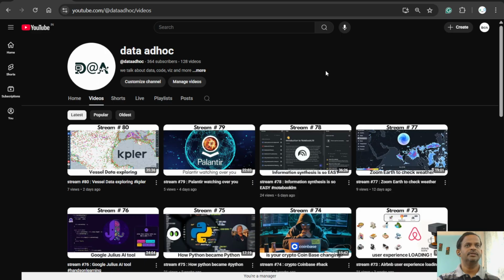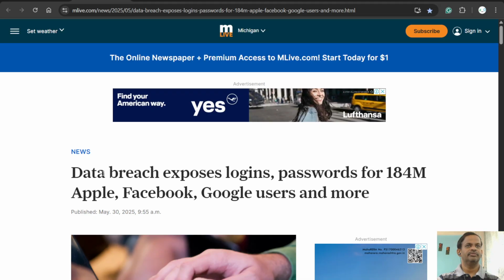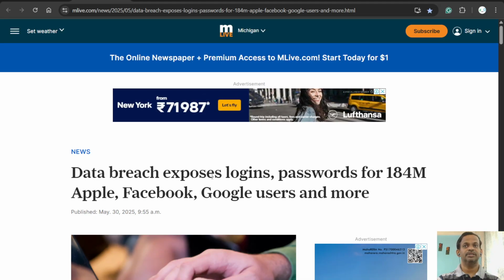And for today's stream number 81, we will try to discuss the data breach topic. This is one web article I came across about a data breach that exposes login passwords for 184 million records from Apple, Facebook, Google users and more. It's not just data, it's like access keys for these particular accounts, and it seems it also includes government platform related